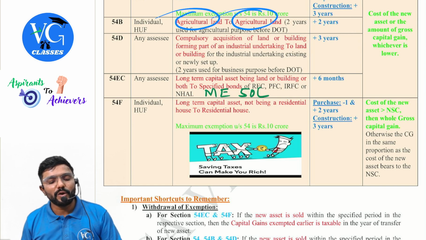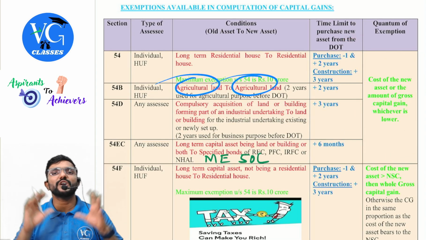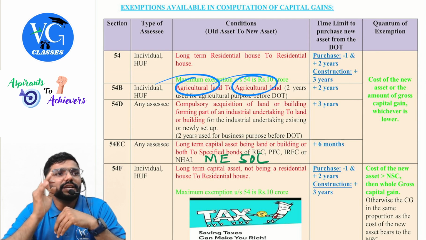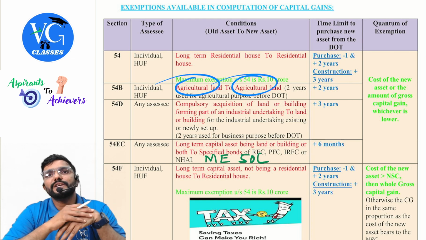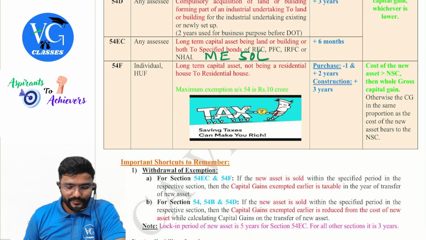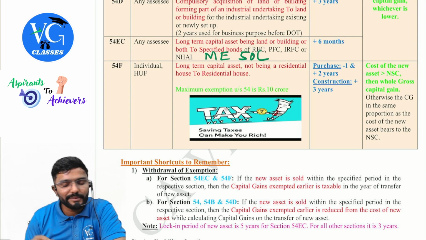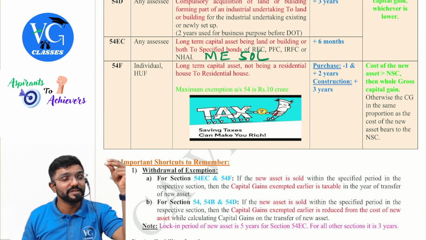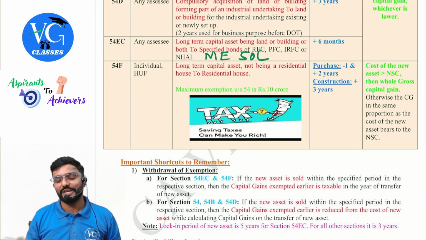Under all these sections, guys, what is the amount of exemption, sir? The cost of new asset or the gross gain, whichever is lower. Then 54F, applicable for individual and HUF. The asset transferred is a long-term capital asset, not being a residential house. What you have sold is not a residential house. But the new asset you are purchasing is a residential house.